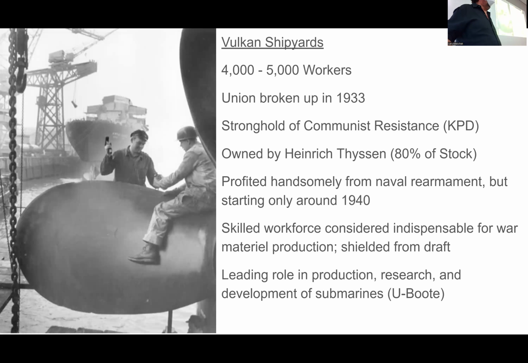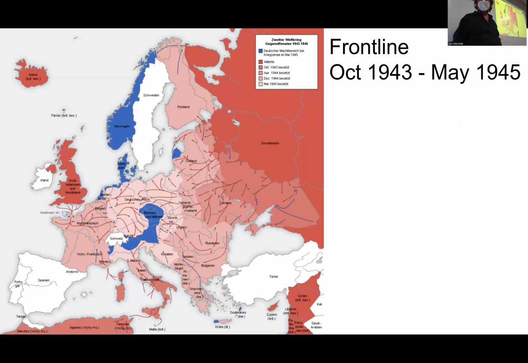The people who ran the shipyard, and of course, this would involve many of the workers, because once the engineers and the business managers are done drafting, they're the next level that gets involved. They know what belongs together and what you can do with the material. So they were not innocent in this. But the Vulcan shipyard, with its knowledge base, with its skilled workforce and engineers, was leading the project to build a bunker to manufacture the submarines to turn around the war on the Atlantic.